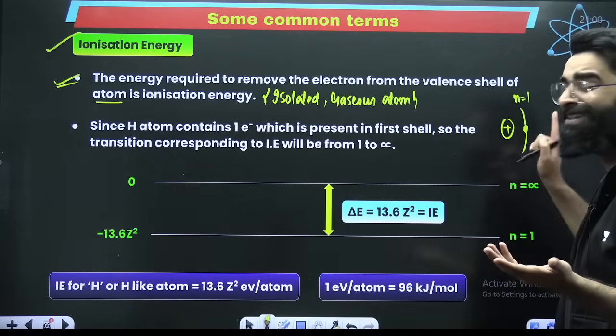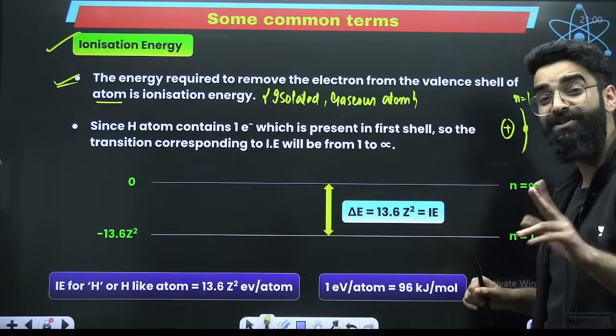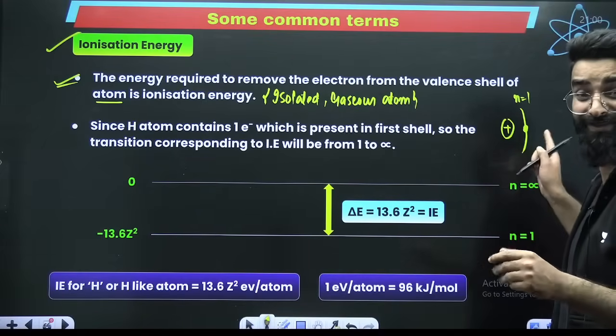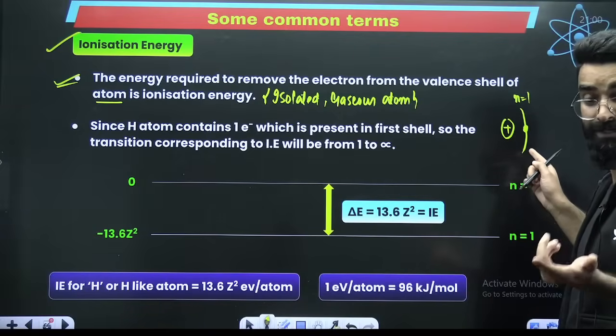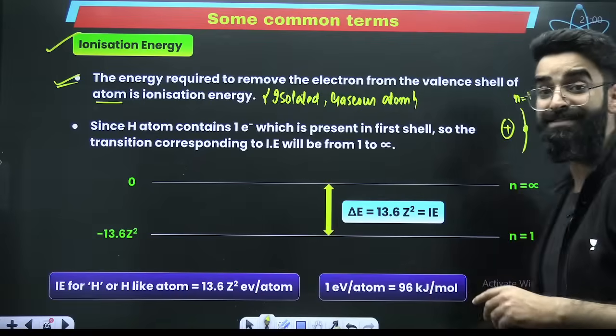I'm telling you, define the ionization energy for hydrogen. That means I'm asking you to calculate the energy which is required to remove this electron, because this is the valence electron of hydrogen. Hydrogen contains only 1 electron. So this is the valence electron of hydrogen, and I'm telling you to remove it.